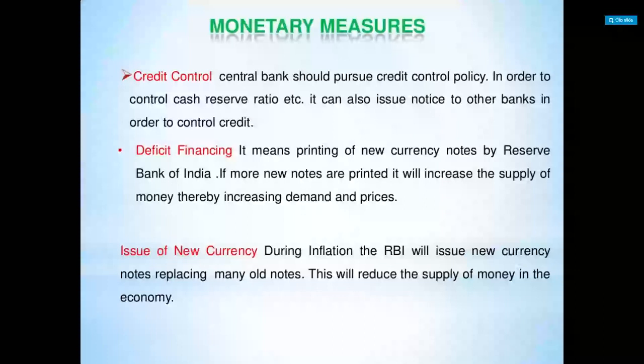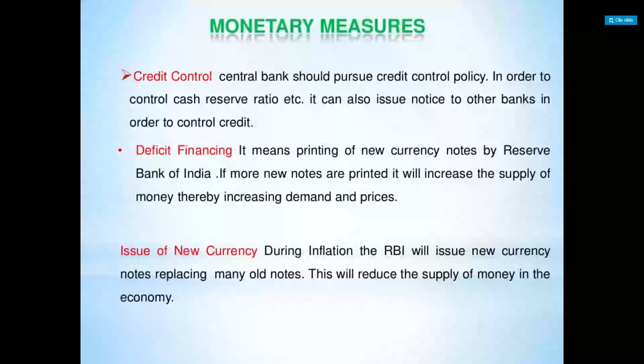So this will reduce the supply of money in the economy. So these are the monetary measures: credit control methods taken up by the central bank, and deficit financing, that means printing of new currency notes by RBI, and how it is going to reduce the supply of money in the economy we can see here. So these are the monetary measures.